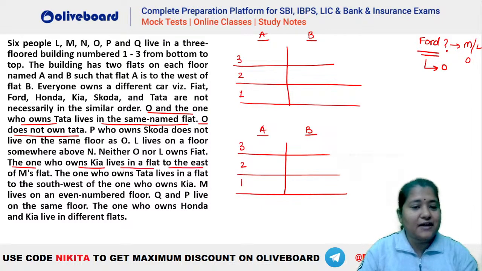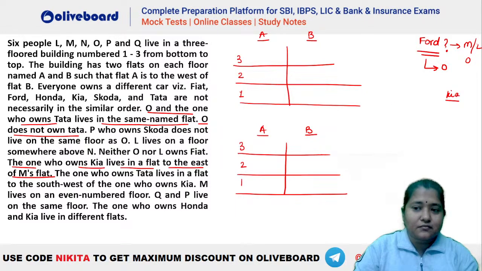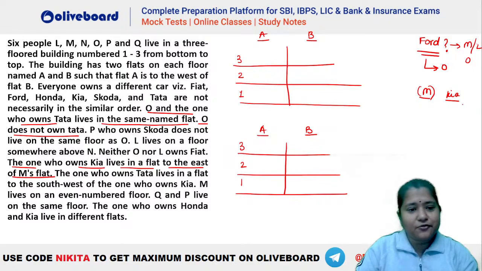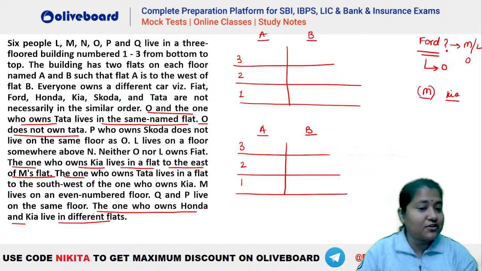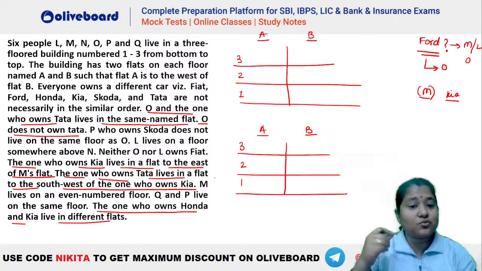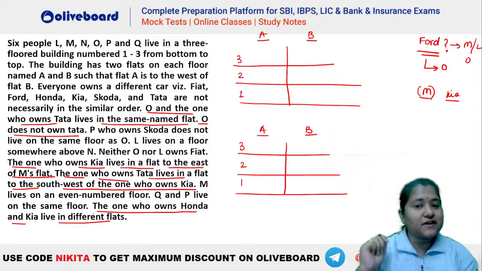Now if you check, there is one hint which says the one who owns Kia lives in a flat to the east of M. So we know that Kia has to be east of M. That means M and Kia have to be on the same floor. Also, the last hint says the one who owns Honda and Kia live in different flats. And the one who owns Tata lives in a flat to the southwest of the one who owns Kia. So this person who owns Tata has to be southwest of Kia.